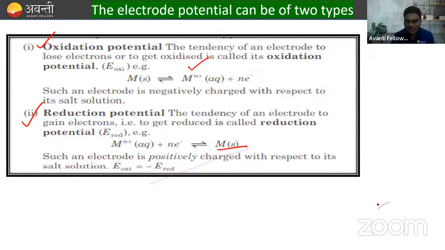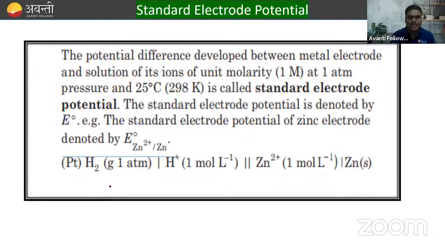So such an electrode is positively charged with respect to its salt solution. So always remember, E of oxidation we can write as minus of E of reduction. Clear? Now, the important term is standard electrode potential.